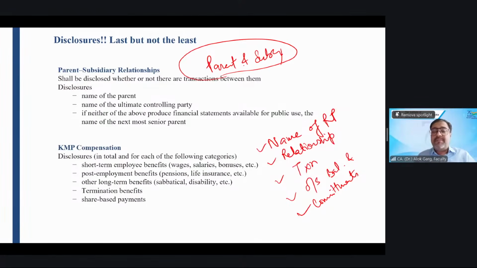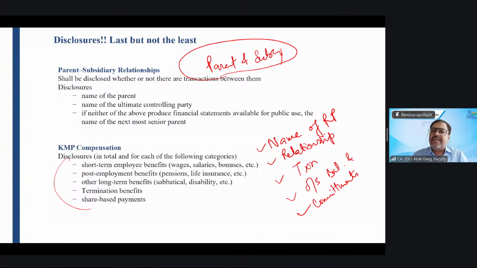For the KMP part, it is again very important. Key managerial personnel. So we understood who is a KMP, but what disclosures are required in terms of KMP? In terms of KMP, you are required to disclose short-term employee benefits.